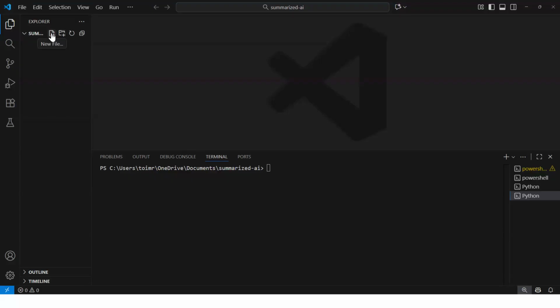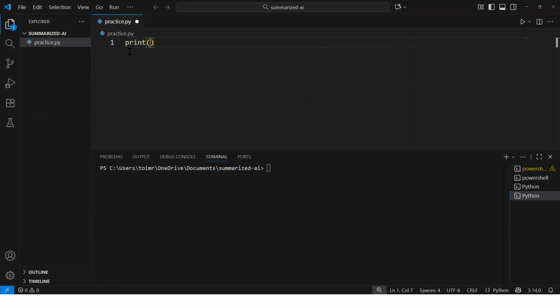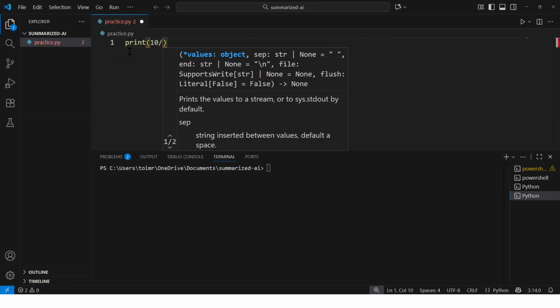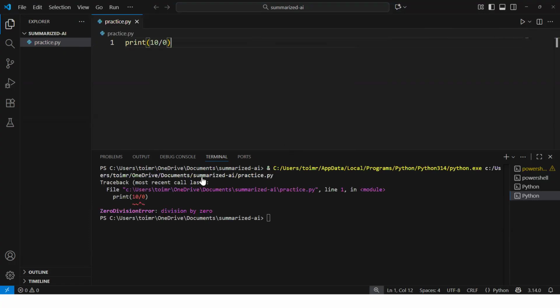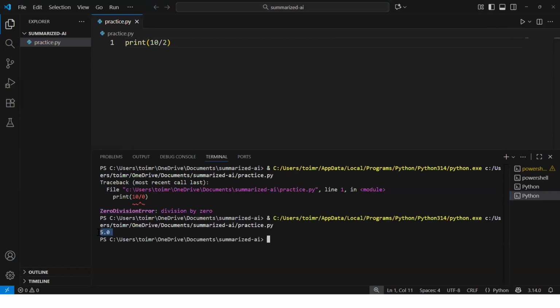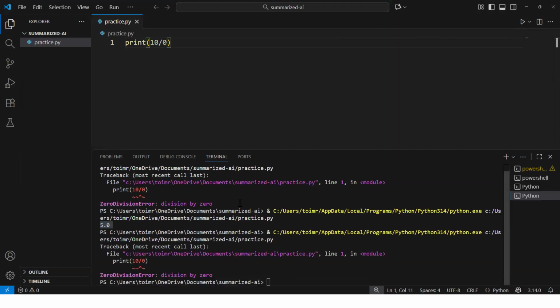So let's create a file, say practice.py. And here, if you say print 10 divided by 0, we did not get any error. Now, if we try to perform this operation, it gives us an error. But if you try any other number, like 2, it won't give the error. It will run and give the output as 5.0. But with 0, it is throwing an exception, which is ZeroDivisionError.